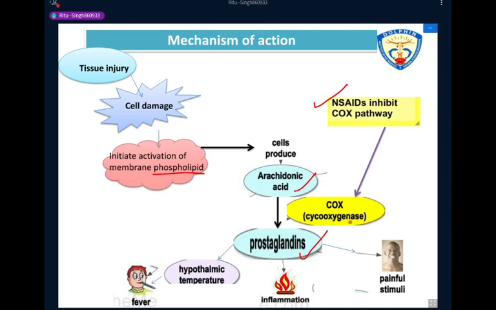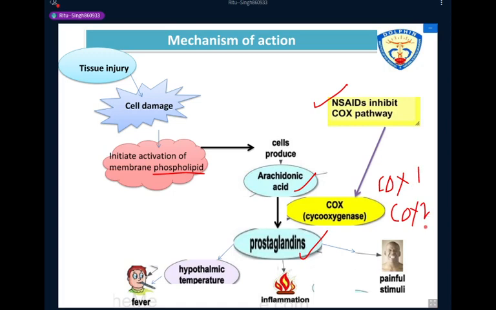So the cyclooxygenase enzyme is basically two enzymes, COX-1 and COX-2. COX-1 enzyme is responsible for kidney functioning, the GIT mucosa lining, and platelet aggregation.